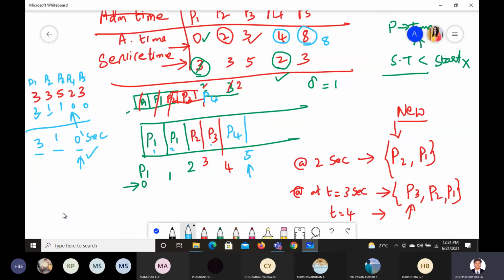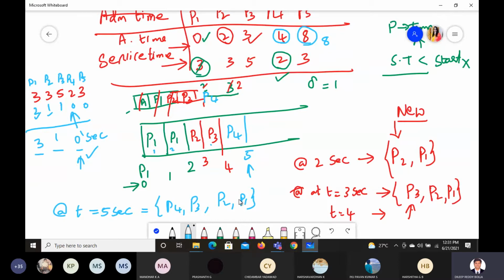Okay, now at time 5 you check. At time t equals 5 seconds, what all options do we have? I'll once again write it clearly. Roughly, I'm telling you what all options we have. P5 is not there. We have options with P4, P3 also, P2 and P1. Now these are the options for us, at time 5. Now in these two, which one is less?